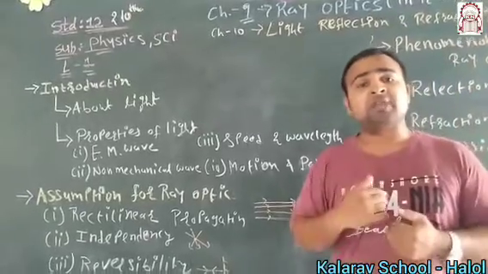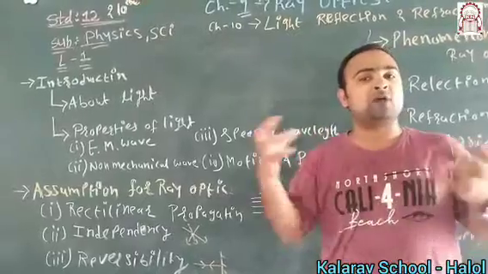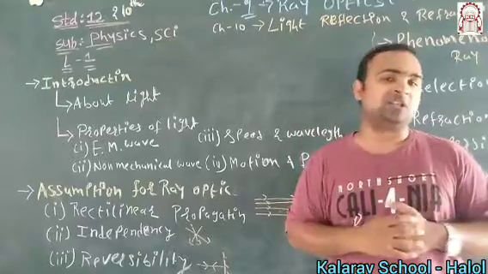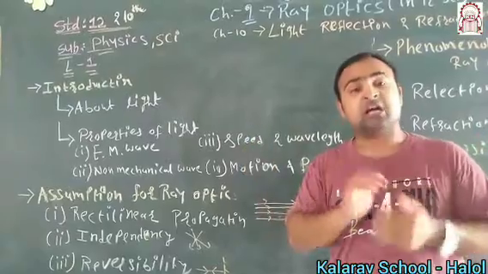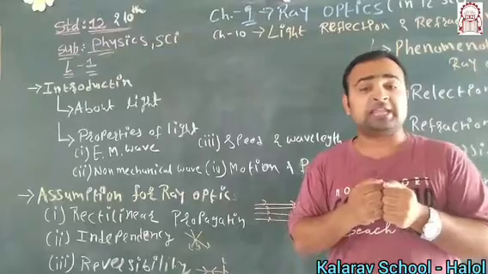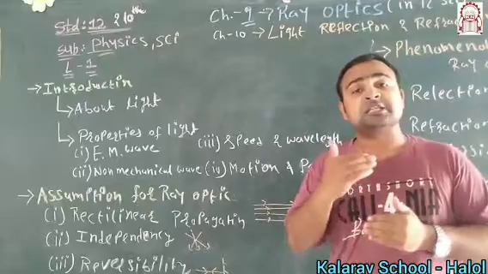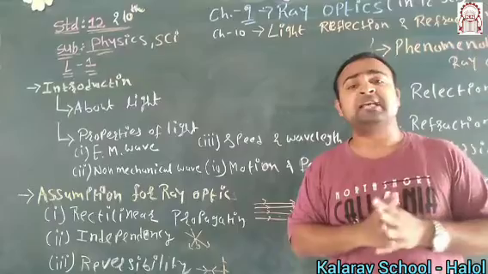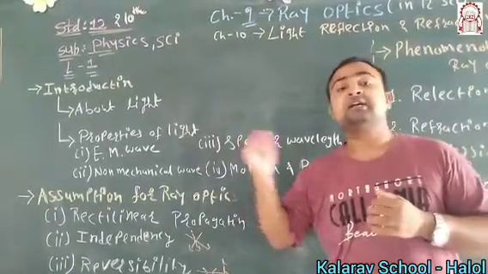Second point, independency. It means that whenever I am teaching you, if you talk to each other, then your sound and my sound mix, and the delivery of my sound is not proper to all students. But in the case of light, whenever one light crosses another, whenever they intersect each other, the resultant effect does not appear, meaning they do not disturb each other. That's why you can see that in a stadium a number of lights are on, still you cannot find any kind of disturbance in the light, unlike sound.